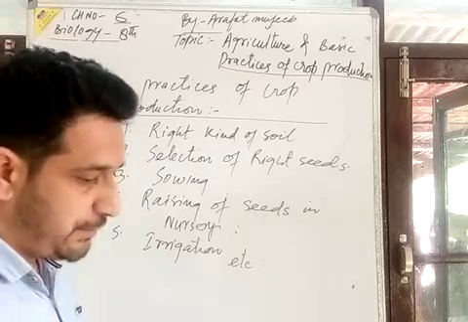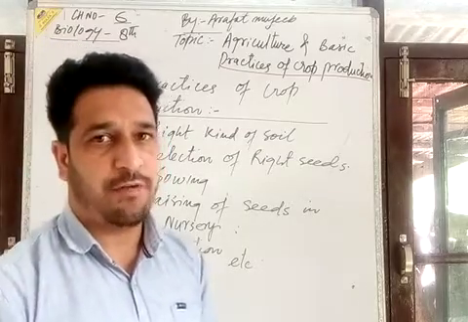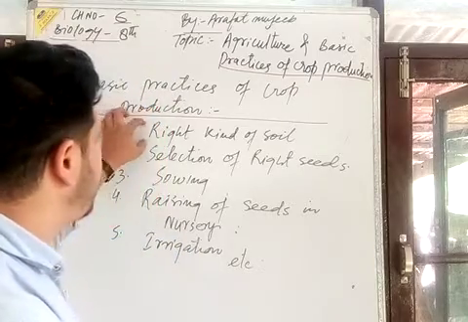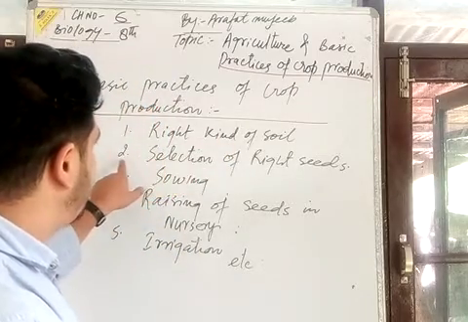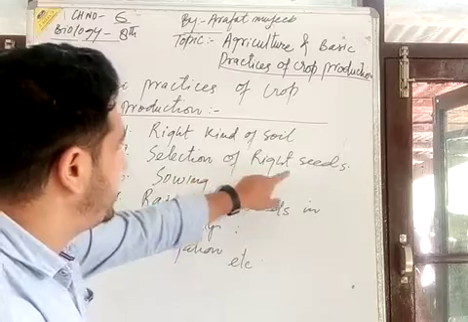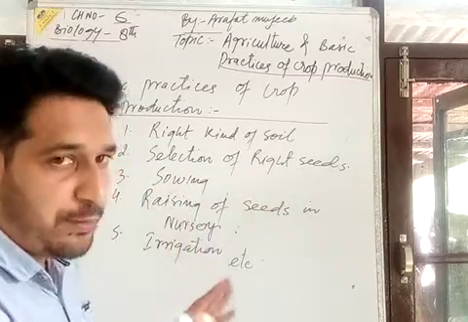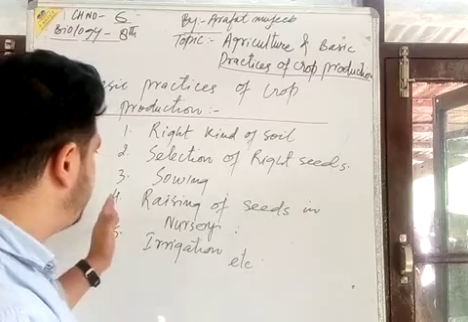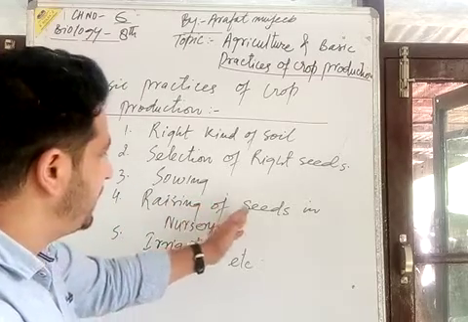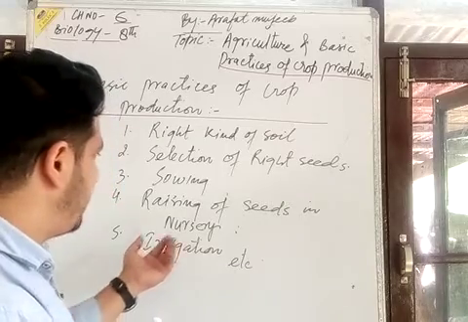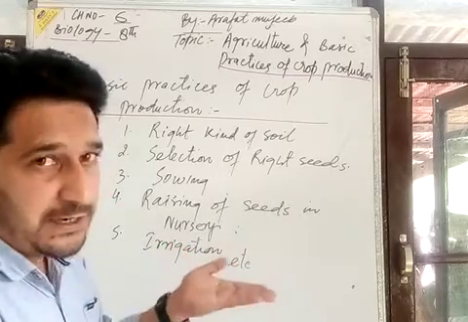What are the basic practices in order to have good cultivation of crops? We should have the right kind of soil. We should have selection of the right seeds. There should be a proper sowing method. Then raising of seeds in nursery beds, when there is production of seedlings.